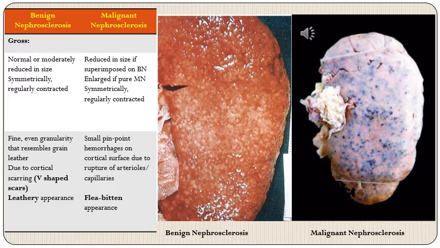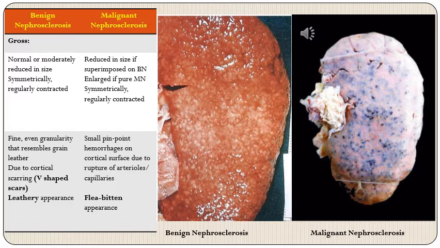Then appearance. In benign nephrosclerosis, the kidney surface will have a fine, even granularity which resembles the appearance of a grain leather. And this is because of cortical scarring, and these are called V-shaped scars. And this gives rise to this leathery appearance of benign nephrosclerosis.